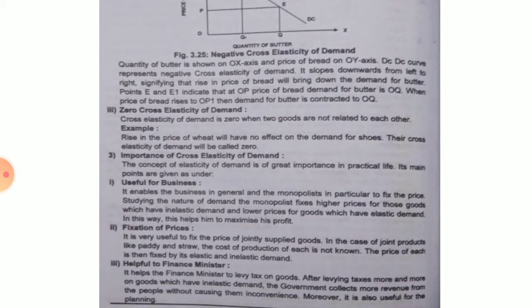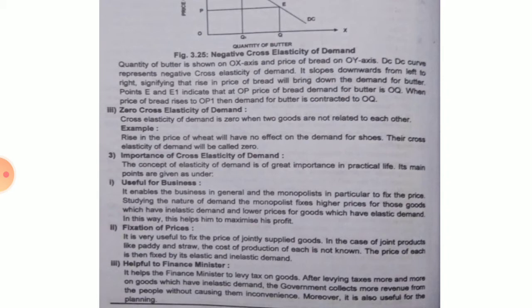So in business, in general, and the monopolist in particular, will be able to fix the price. Studying the nature of demand, the monopolist fixes a higher price for those goods which have inelastic demand and a lower price for goods which have elastic demand. So this will help to maximize his profit in both ways.